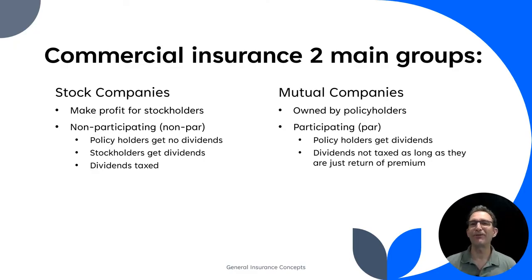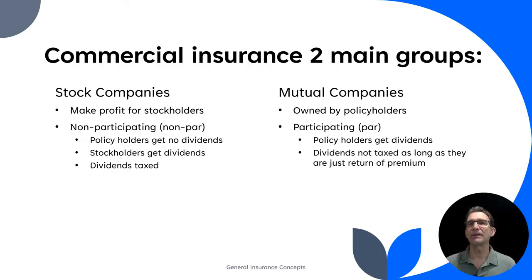All right, this is an important fact you need to know for the test. Commercial insurance falls into two main groups: stock companies on the left, and mutual companies on the right. Some of these concepts are good to write down and get clear in your mind. Stock companies make profit for stockholders. Companies have stockholders, and they are called non-participating or non-par.